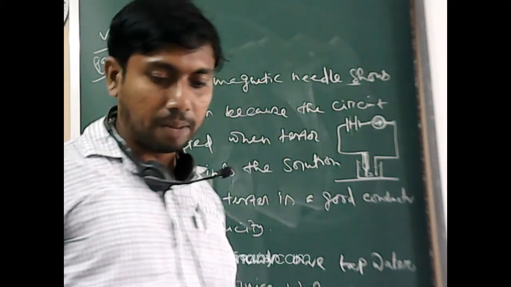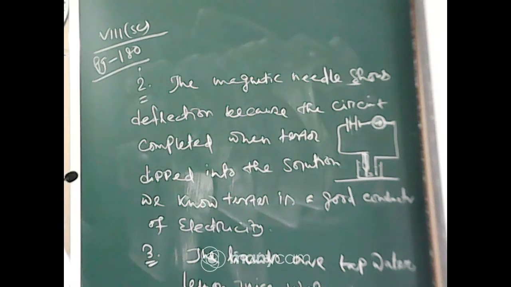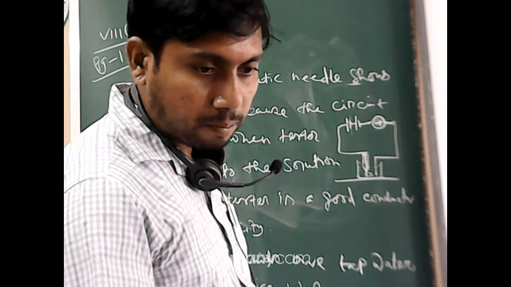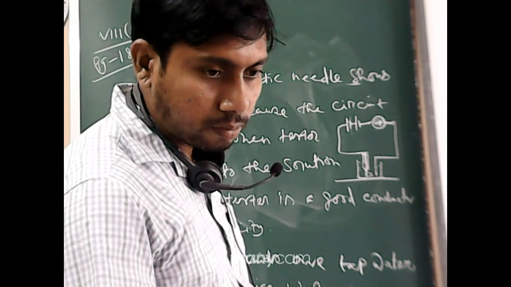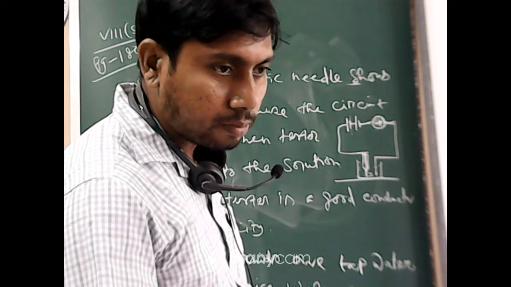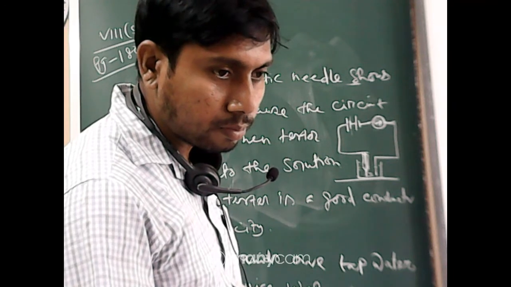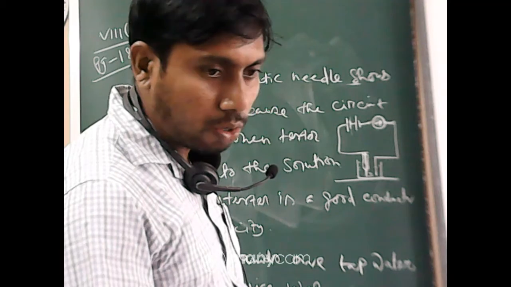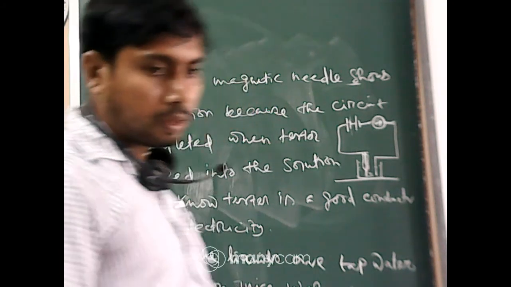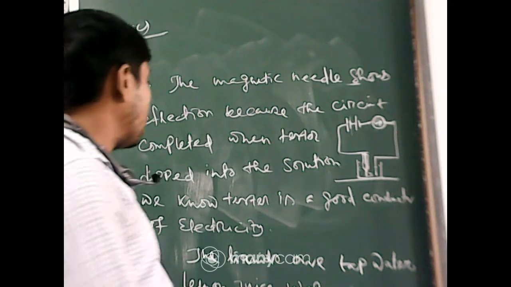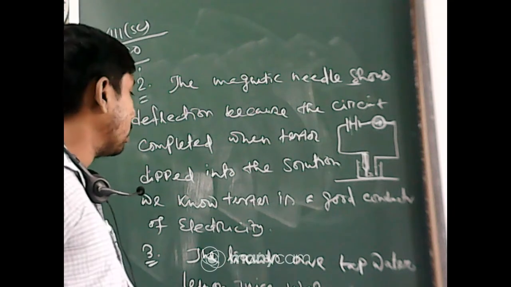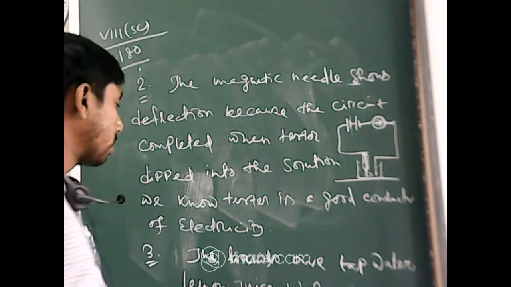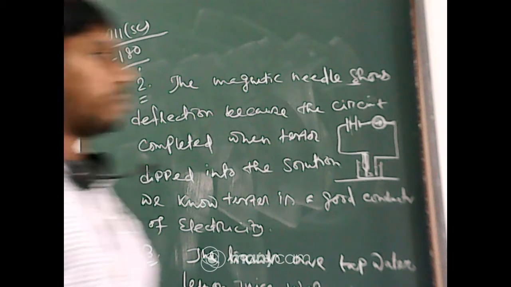Okay, number 3, number 4. Maybe your network problem. Repeat 3. The liquids are tap water, you may write groundwater also, lemon juice, vinegar.